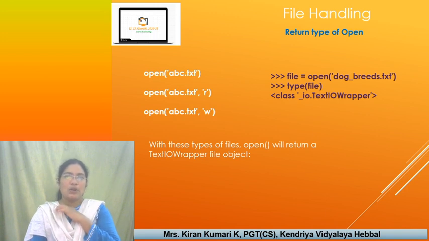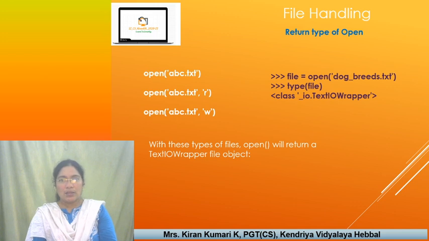Children, now what is the return type of open? Just now we have seen a file object is returned. But if you do not mention any file mode, or if you have mentioned only R or W, in these cases the open function will return a TextIOWrapper file object. It is a file object only, but a TextIOWrapper file object is returned.